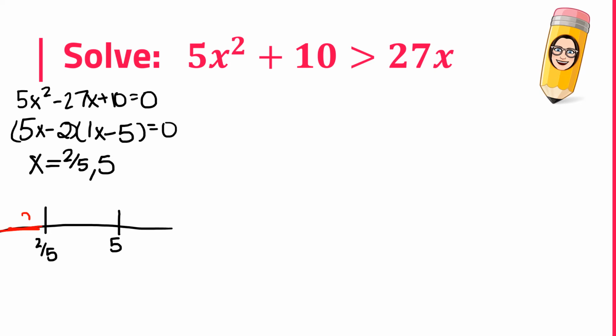I'm going to pick 0 for this one because that's less than 2/5. For my green interval, I'm going to pick 1 again because that would be between 2/5 and 5. And my blue interval, I'm actually going to pick 10 again. I just feel like it's easier to multiply. So again, you can pick any number, but try to pick what's easiest for you. Let's test all 3 in the original inequality. So I'm actually going to set it up 3 times.